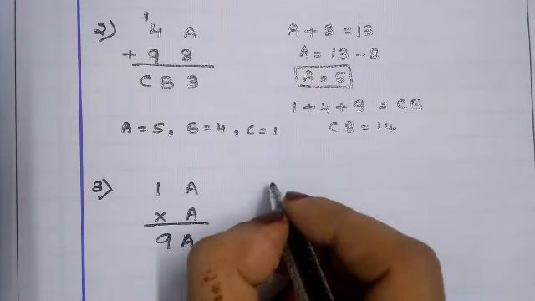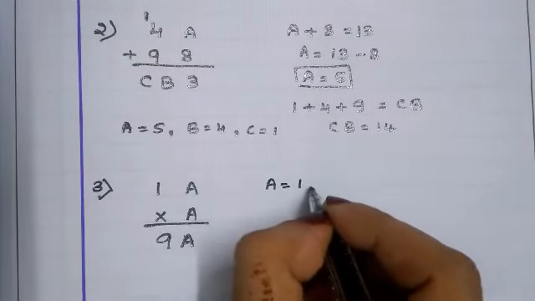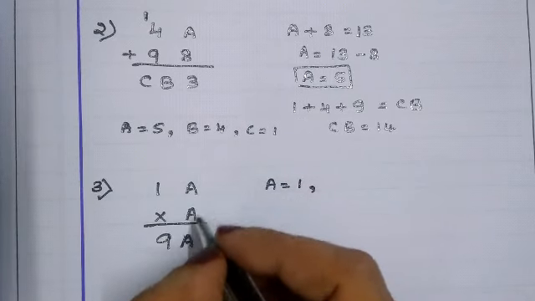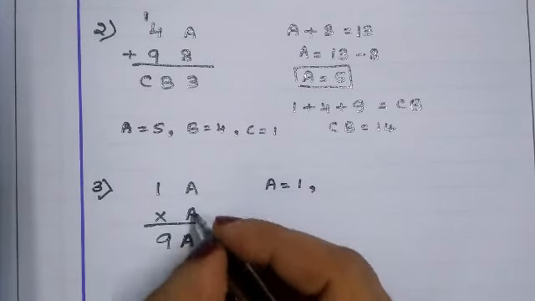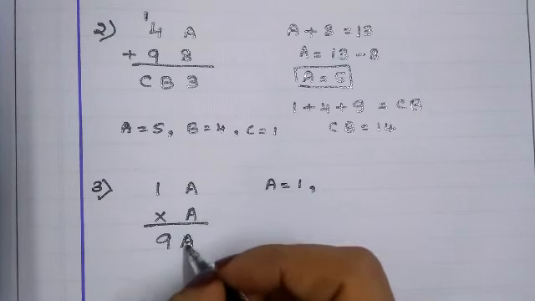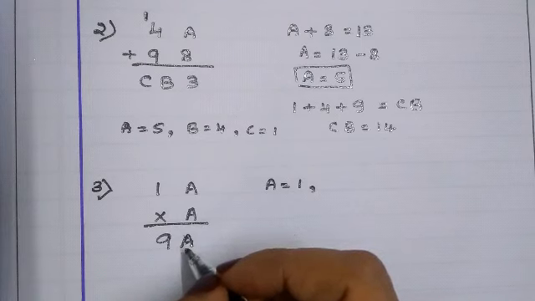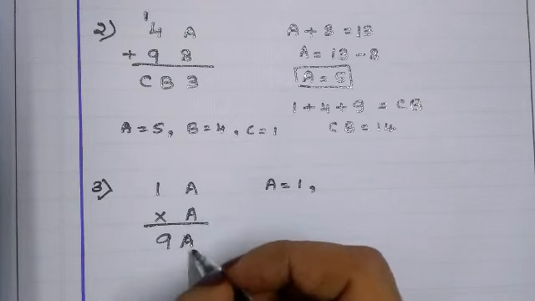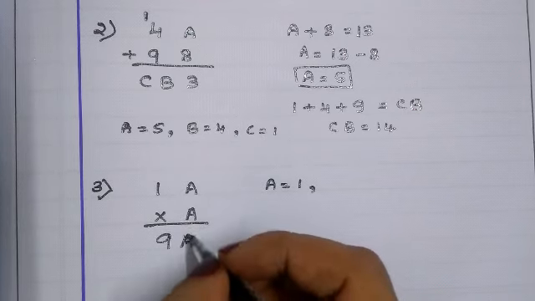We should check A is equals to either 1, then 2 twos are 4. It cannot be. We need the same value. It is not possible for 2. 3, 3, 9. It is not possible for 3. 4, 4, 16. Which is not possible. 5, 5, 25. Yes.